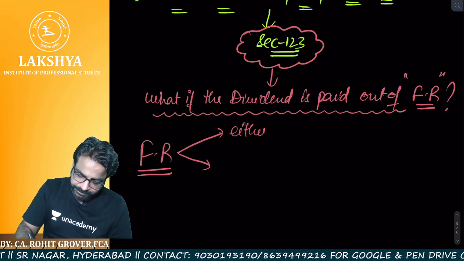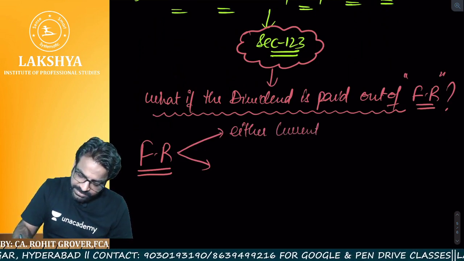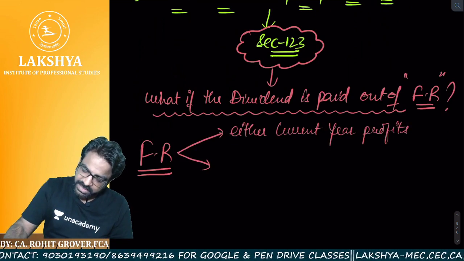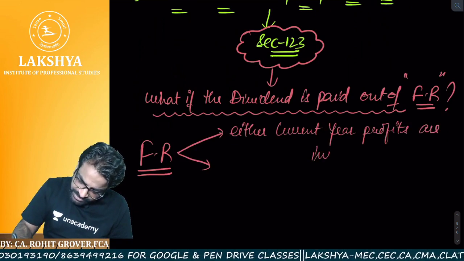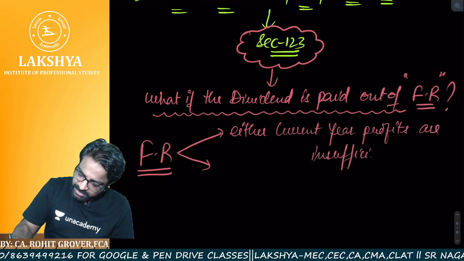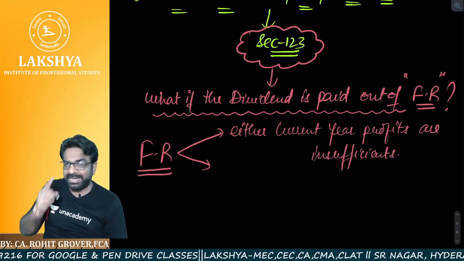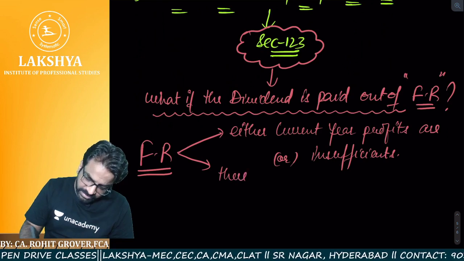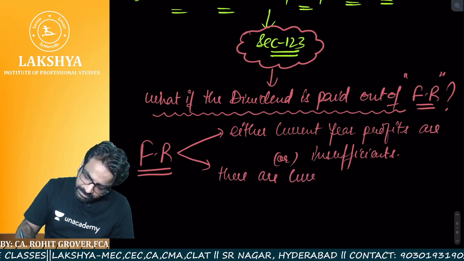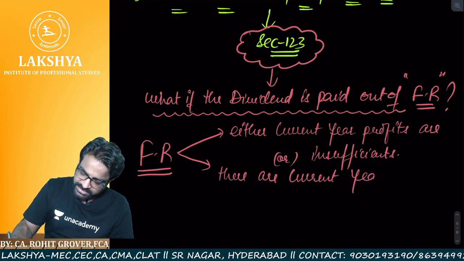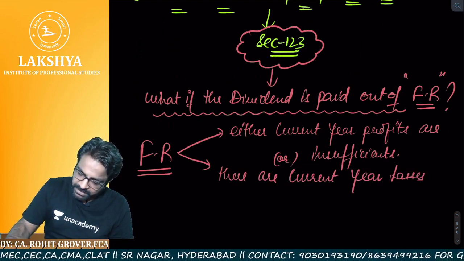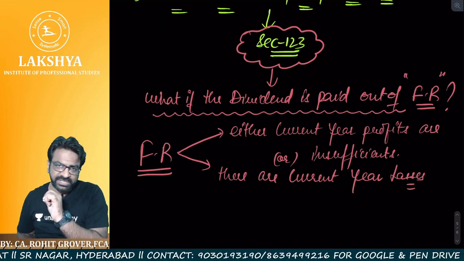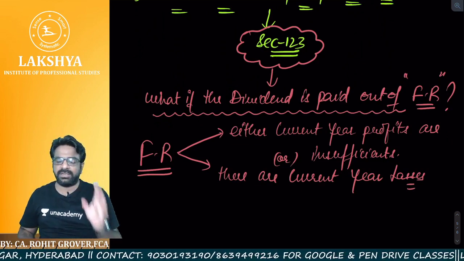Either the current year profits are insufficient, or there are current year losses, that we already know. Tell me one thing, when do we touch the free reserves? When current year profits are insufficient or there are current year losses.